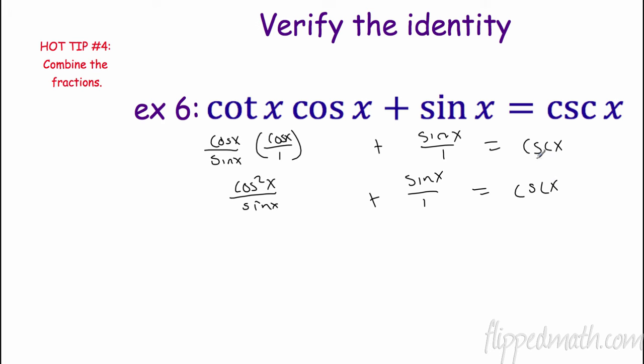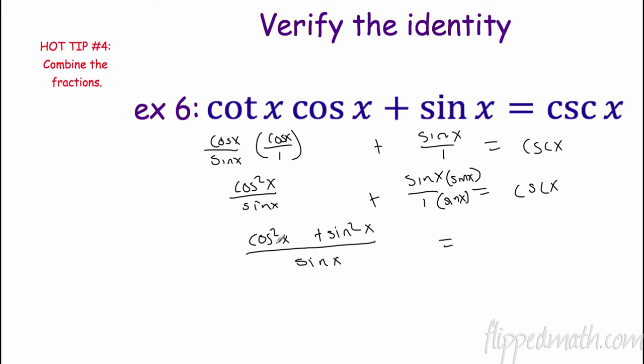All right, now I don't always write this on the other side, and I apologize. That's just me being lazy. All right, so if I want to get a common denominator to add these, I need to multiply this by sine x. So I have to multiply sine x on top and bottom. So now I have cosine squared x plus sine squared x on top. We have a common denominator of sine x, so that goes on the bottom.